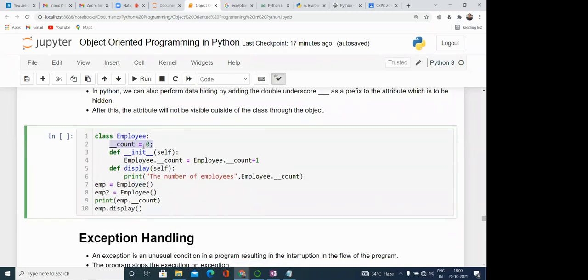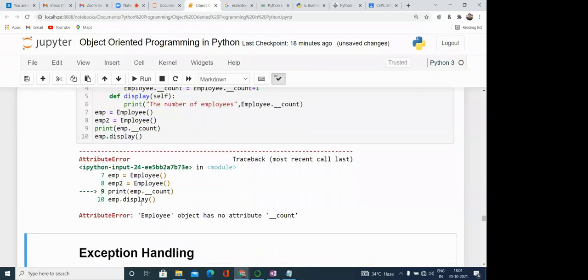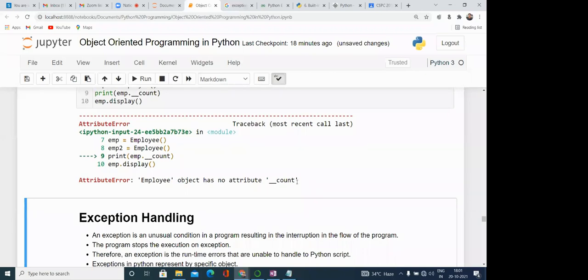Here you can see def init is there. Employee.count is equal to Employee.count plus 1. This is okay over here because it is inside the class, we can access it. But outside of the class we cannot access it. You can see, Employee object has no attribute count.